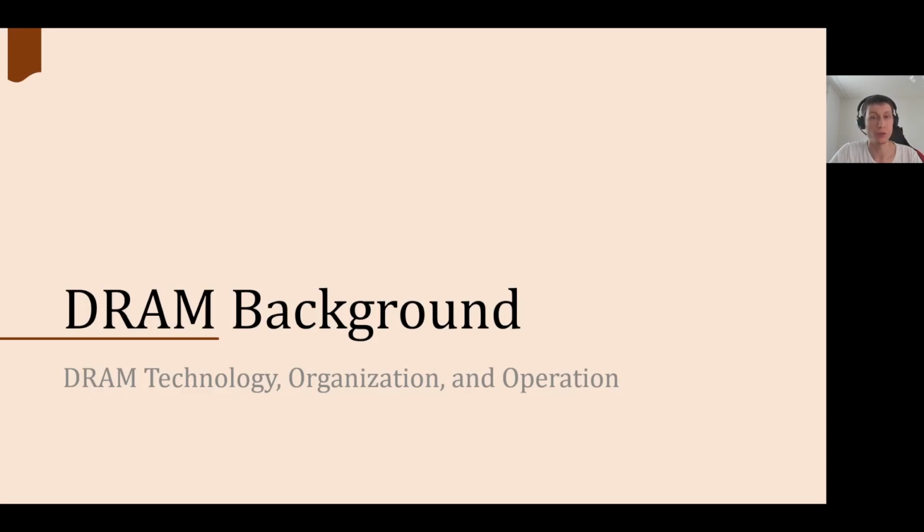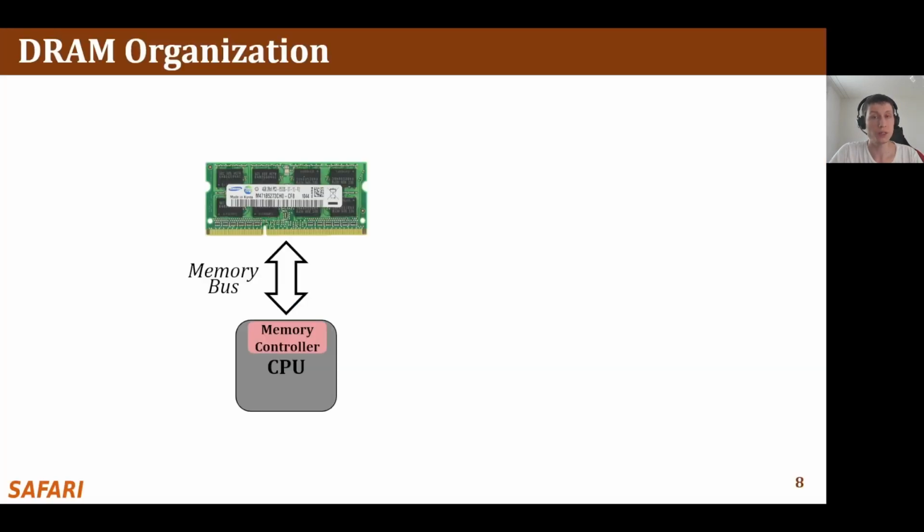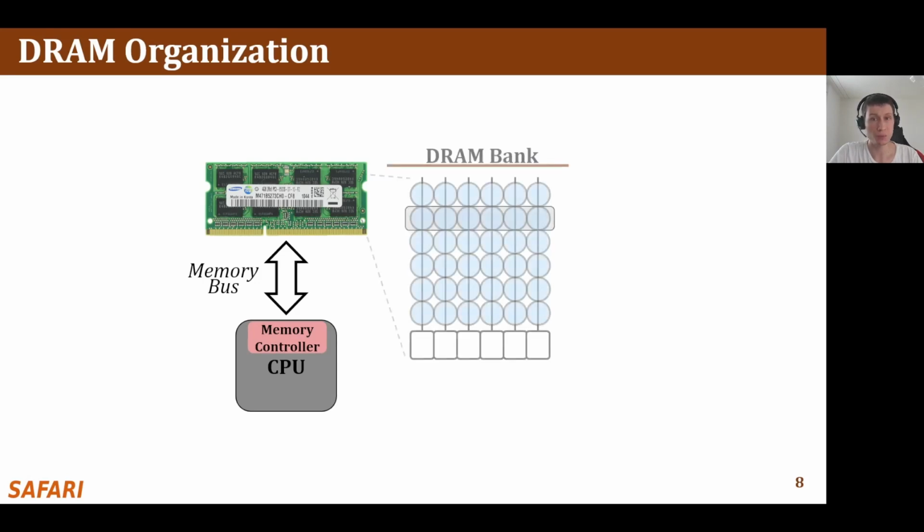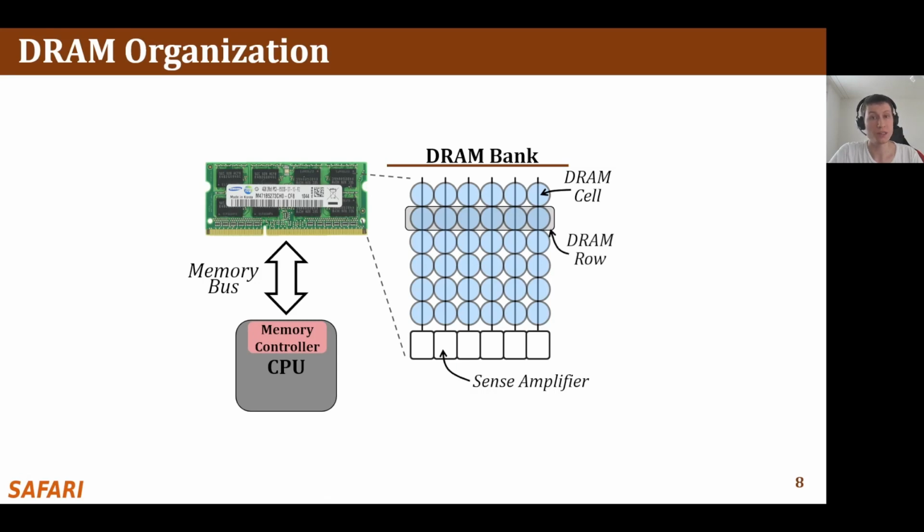Before going deeper into each of the 4 contributions, I would like to give a brief background on DRAM organization and operation. Here I show a typical system with a CPU and a DRAM module that has several DRAM chips. Inside a DRAM chip, there are multiple banks which contain many DRAM cells organized as a 2-dimensional array. A DRAM cell stores a single bit of information as electrical charge. The cells are vertically connected to sense amplifiers, which can read the data from the cells and update it if needed, and cells are organized horizontally as DRAM rows.